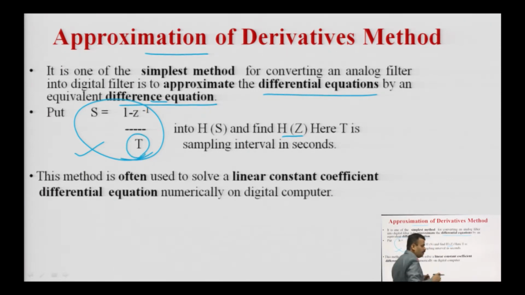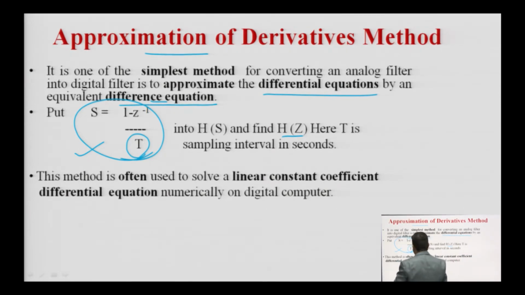T is your sampling interval, because whenever you convert your analog signal into a digital signal, at first you require sampling. Sampling is the most important and basic part of converting a signal from analog to digital. So, T is what? Capital T is your sampling time interval.